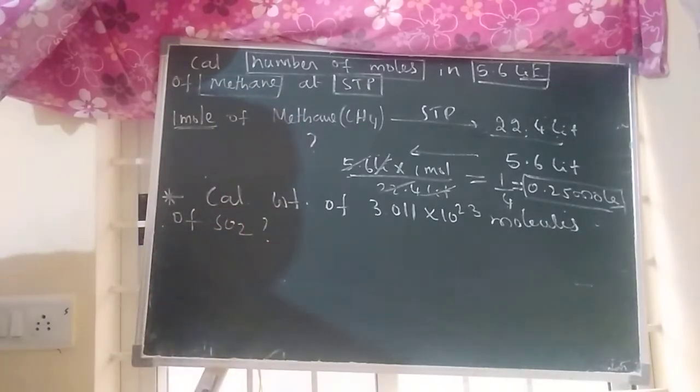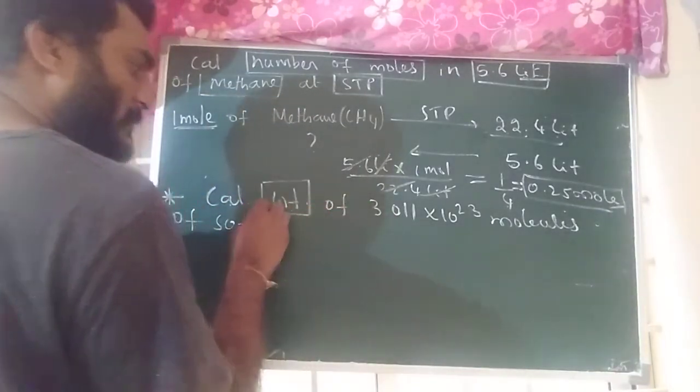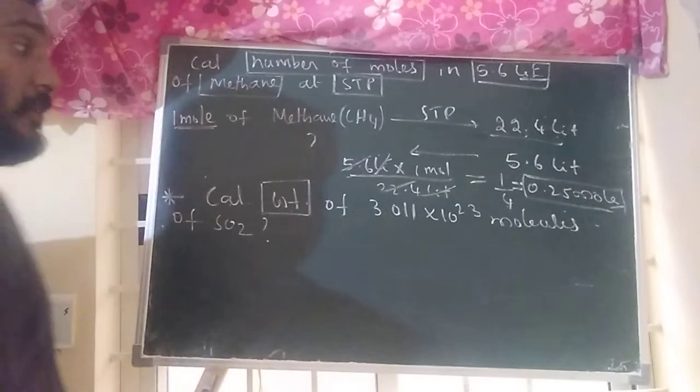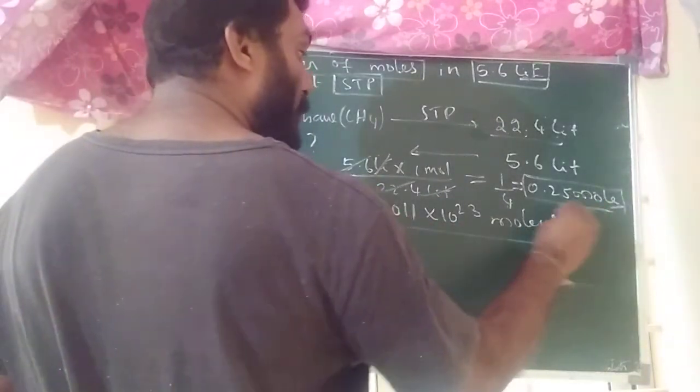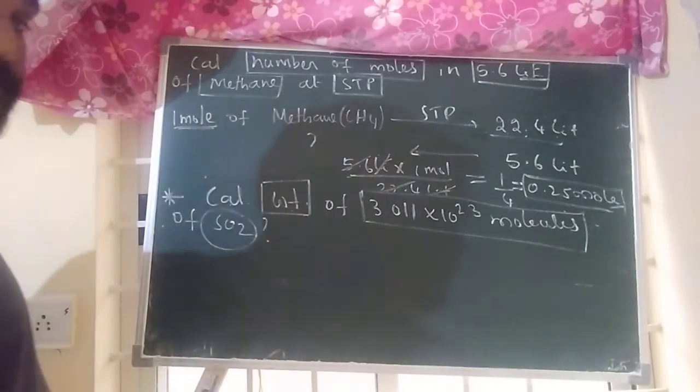Listen to this one. What relation is given? First identify it. Calculate weight, that means mass and number of molecules relation, of which gas? Sulfur dioxide gas.